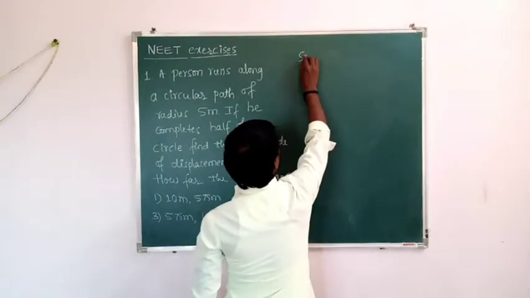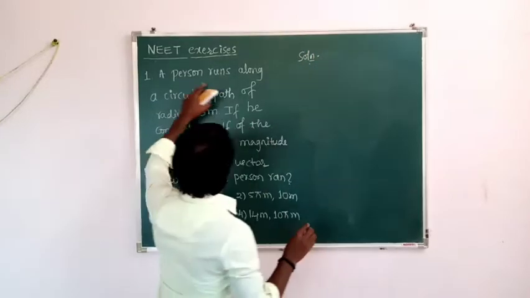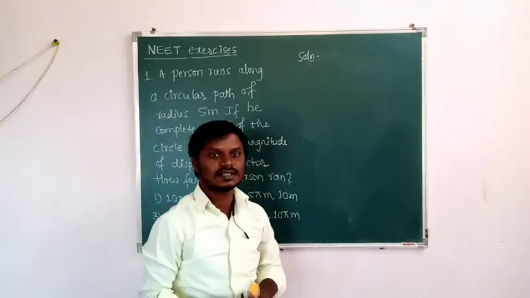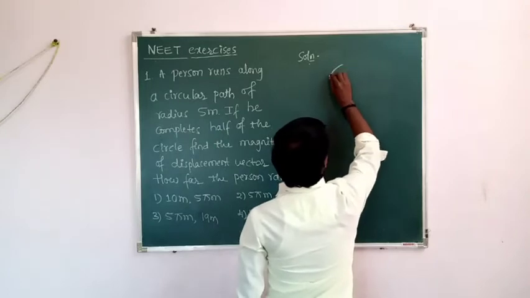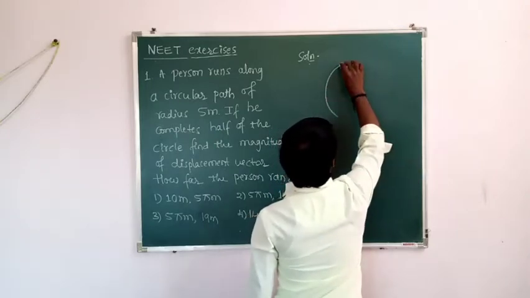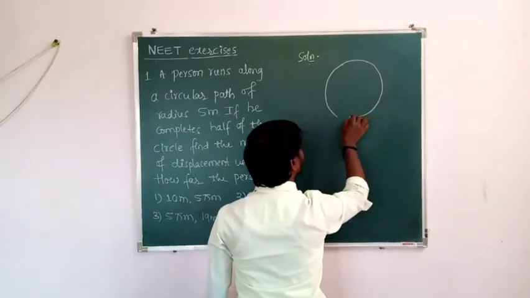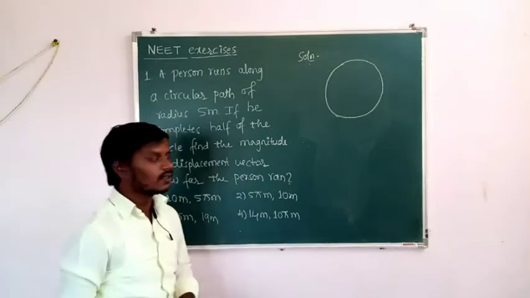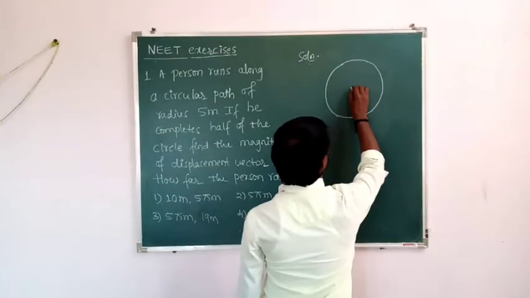Solution for the first question. A person runs along a circular path of radius 5 meter. What is the radius of that circular path? That is 5 meter. So let us consider this is the circular path. Along this circular path the person is running, and what is the radius of this circular path? That is 5 meter. Given.